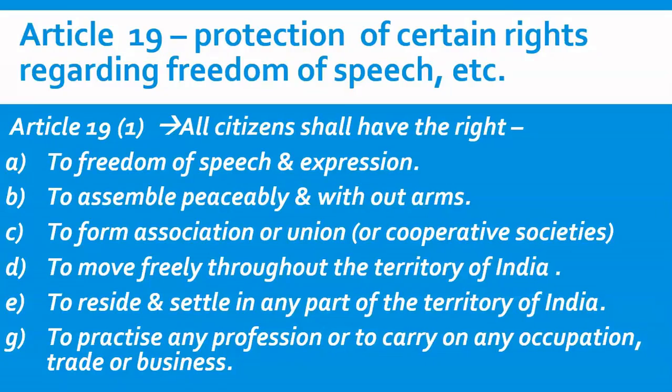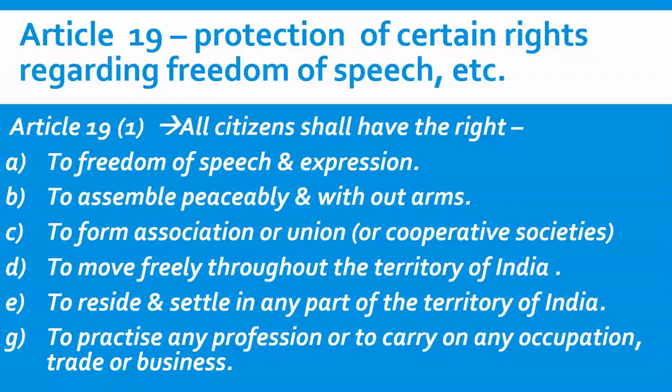citizens of India. Okay, so Article 19 is also a right which is only guaranteed to the citizens of India. It is not available to the foreigners. So it is only available to Indian citizens. So we can say that Article 19 Clause 1 guarantees 6 democratic freedoms. So you can see here A, B, C, D, E, G. So there are 6 democratic freedoms which are guaranteed to the citizens of India.